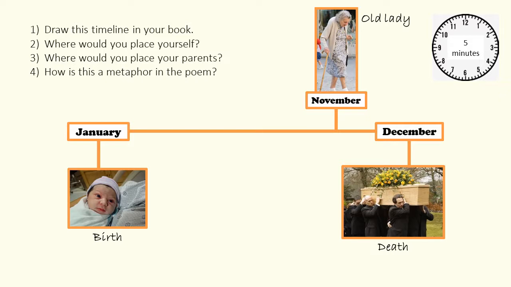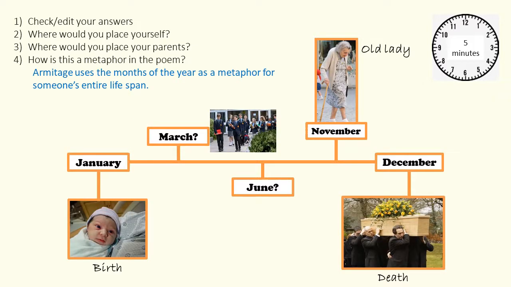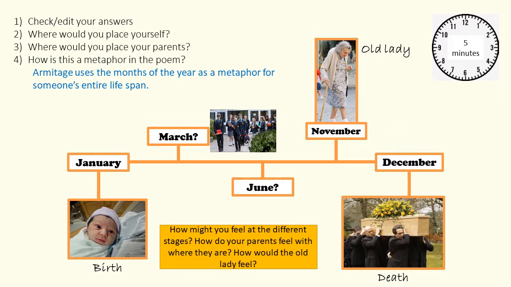Okay, so Armitage uses the months of the year as a metaphor for someone's entire lifespan. How might you feel at different stages? How do your parents feel with where they are? How would the old lady feel? Jot down some ideas.